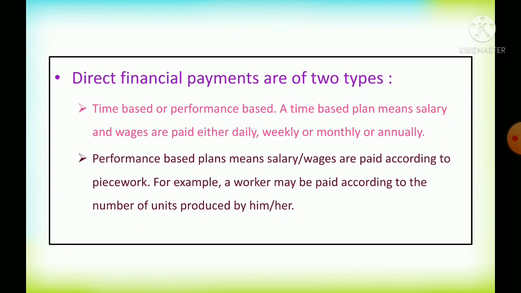How many outputs they produce extra, more than 8, will be calculated on the basis of the extra output, and that payment will be given as an incentive to the workers. On that basis, on the performance, they will provide an incentive or the wages to the workers.